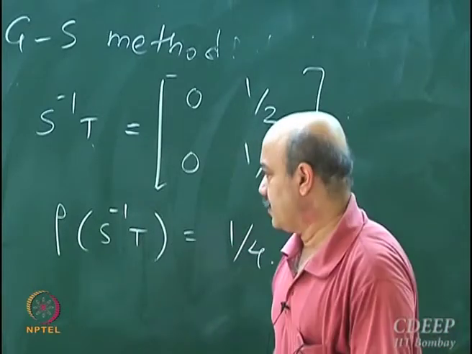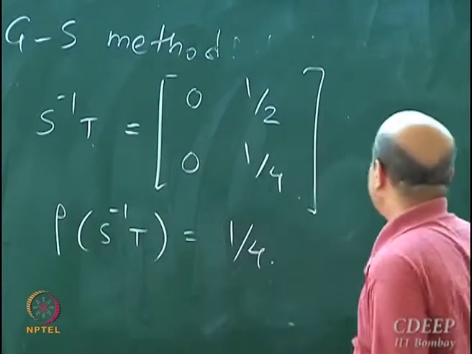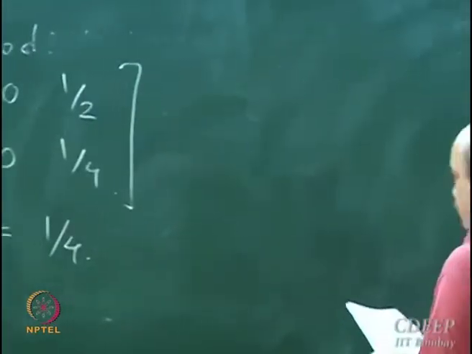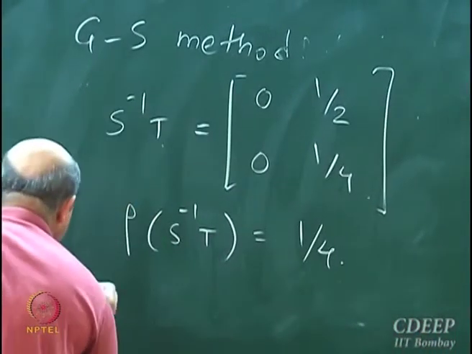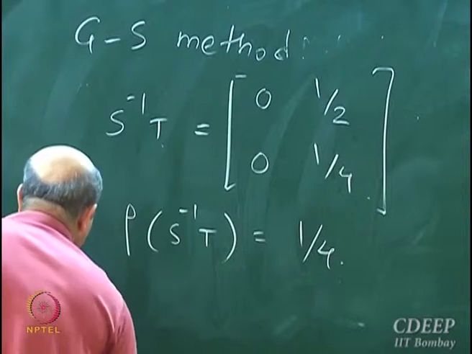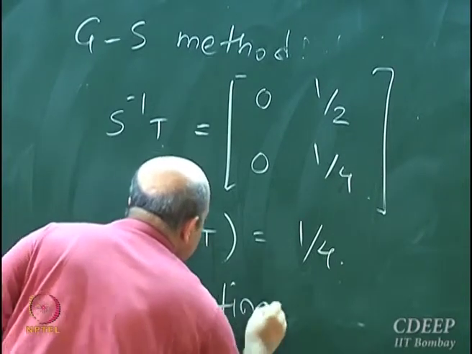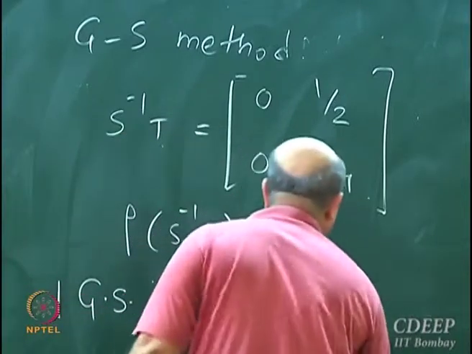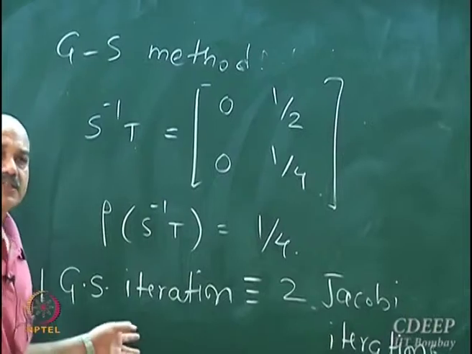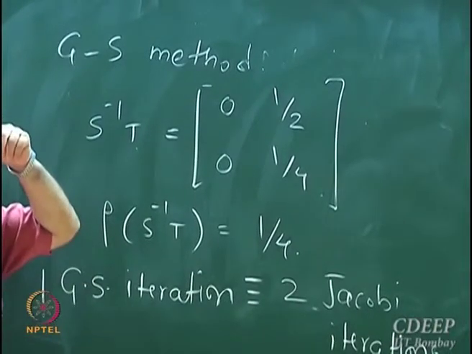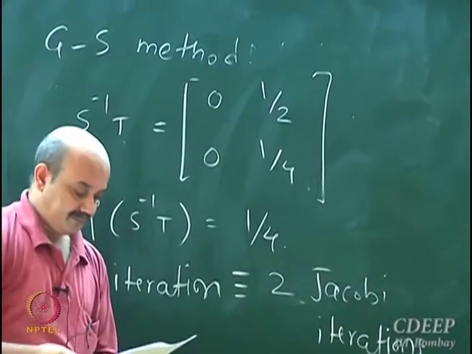That is the reason. So one Gauss-Seidel iteration is equivalent to 2 Jacobi iterations, because the spectral radius in this case is even smaller.